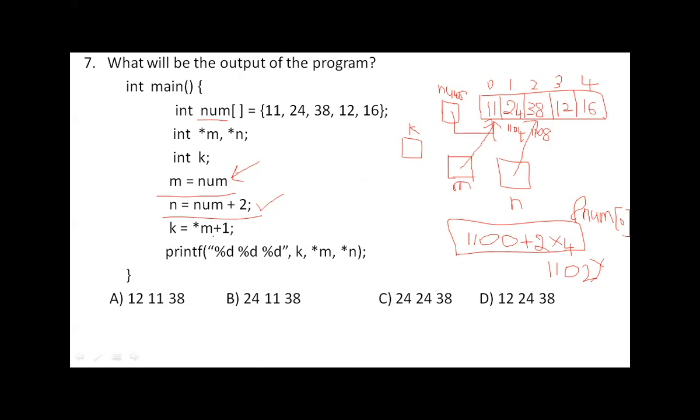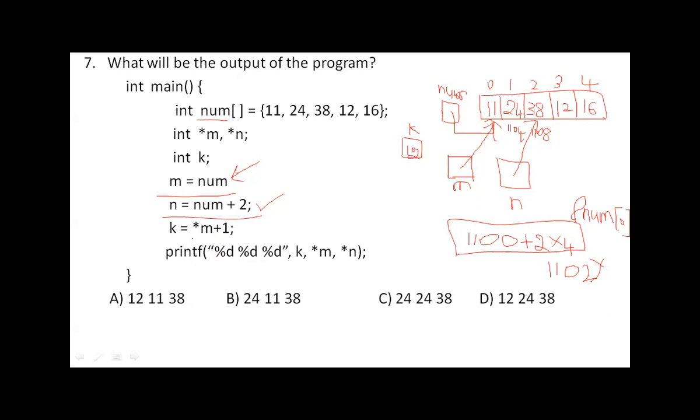When you say k is equal to star m plus 1, see here, m is a pointer. When you say star m, it indicates the value pointed by m. So m is pointing to this first element. What is the value here? 11. 11 plus 1 is 12. That 12 will be stored in k.